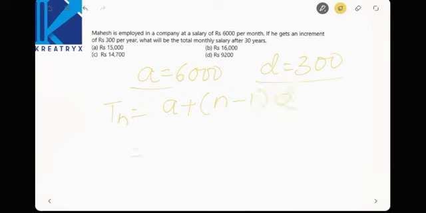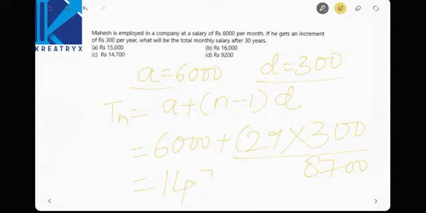A is nothing but 6,000, n is 30, so 30 minus 1 is 29, into 300. 29 into 300 will lead you to 8700. So the total value will be 14,700. After 30 years, Mahesh's salary will be 14,700. Next one.